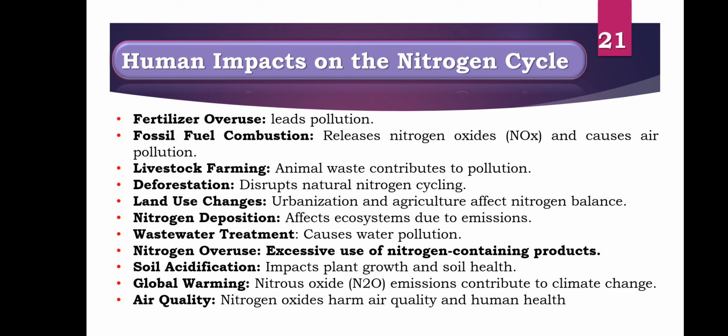Land use changes, urbanization and agriculture affect the nitrogen balance and nitrogen deposition. These are basically the effects that cause disturbance in the nitrogen cycle, and these effects are caused by humans.